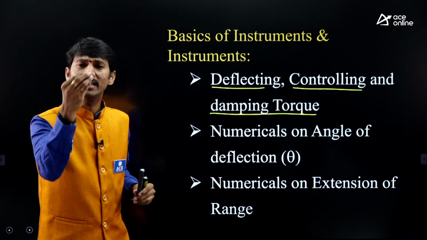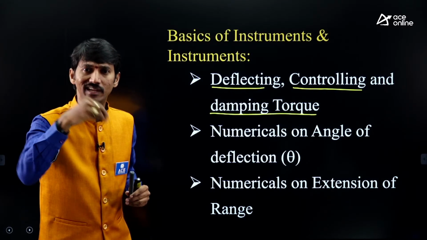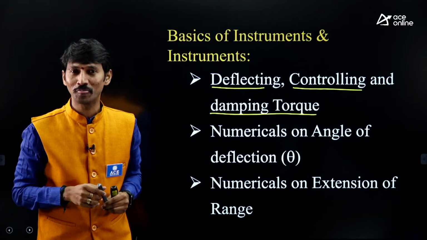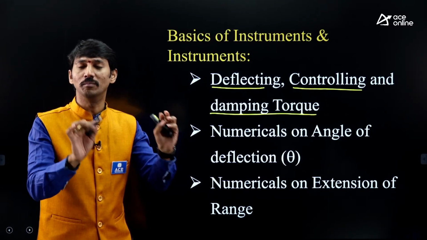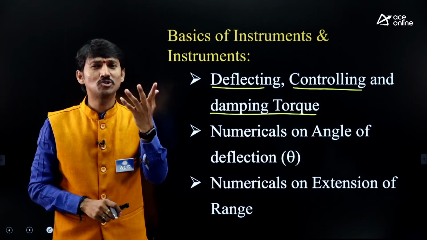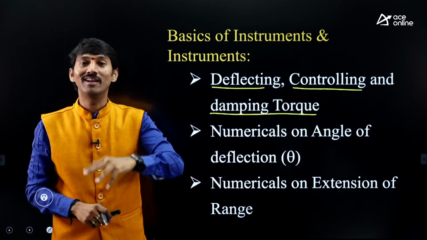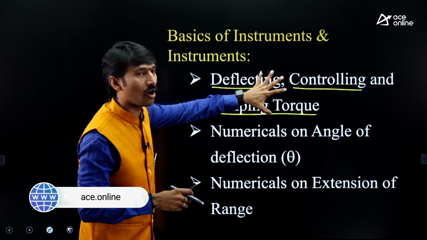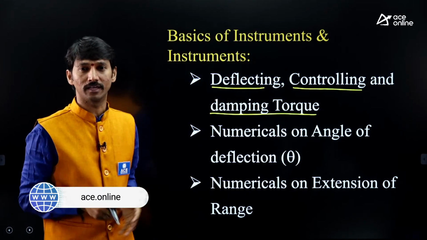Because in the indicating instruments, these 3 torques are playing the major role. If any one torque is absent, for example, the instrument will not operate properly. That is the reason why these 3 concepts must be very much clear, right?